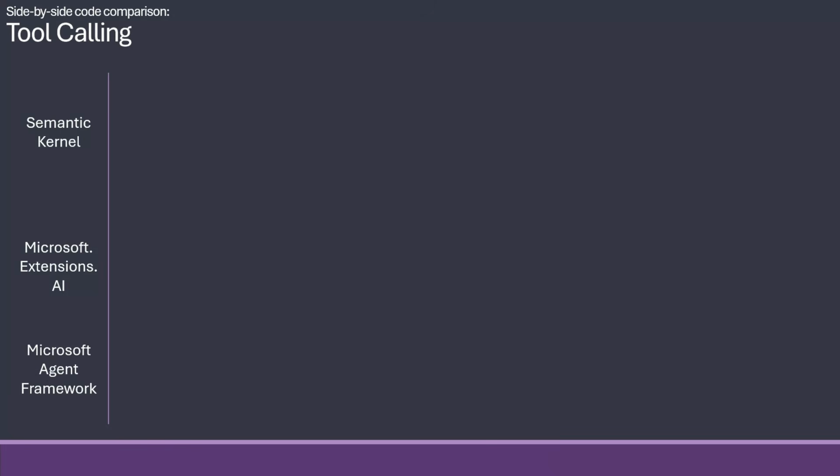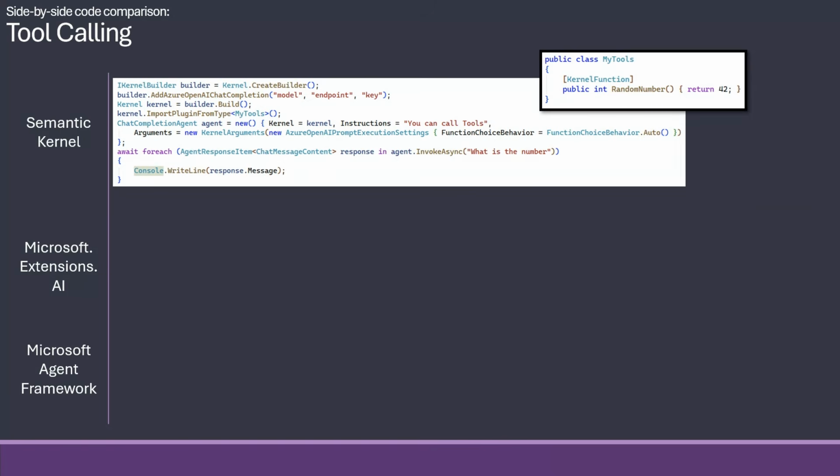When it comes to tool calling, they can all do that. Semantic Kernel needs to have special classes that are decorated with a kernel function. And then we do the same stuff again, but on the kernel, we import the plugin, as they call them, into the kernel. And then when we do the agent, we need to tell it with a bunch of kernel arguments and Azure AI prompts here that it's allowed to call them, else it won't call them. And then you just do the normal loop for chat and you use the tool.